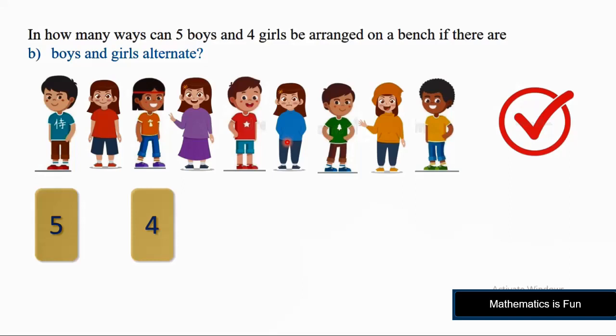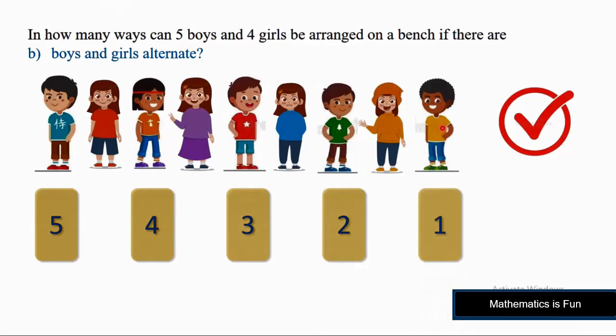Similarly, for the third boy we have 3 choices, for the fourth boy we have 2 choices, and for the last one we have 1 choice. So this gives us 5 factorial.